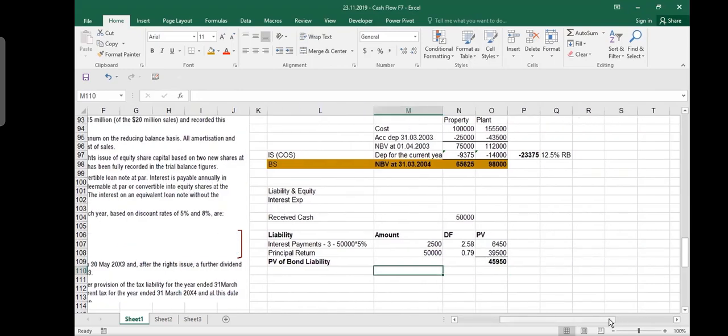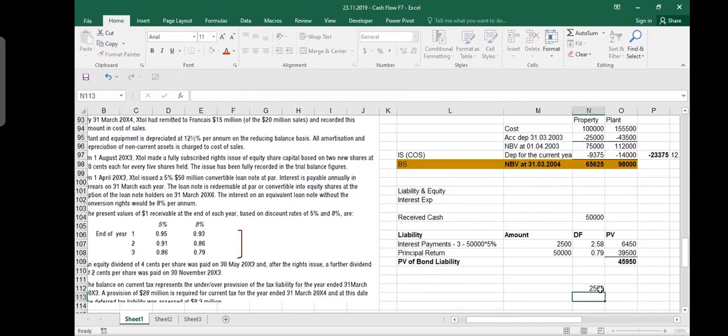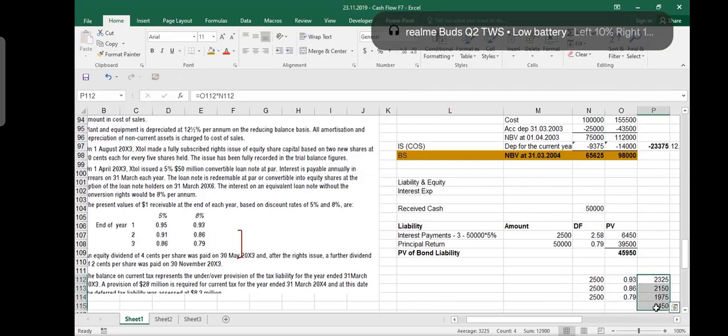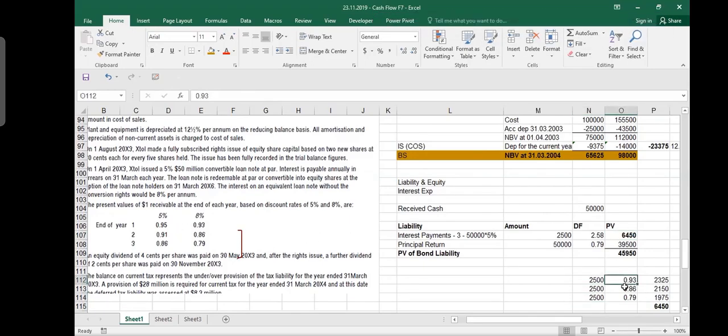You can do it, and if you want, you can even do it without the annuity factor. You can do it like this: 2,500, 2,500, 2,500. Here the discount factor was 0.93, here it was 0.86, here it was 0.79. You can discount them one by one. I took the 3-year factor, and when you make a total, the number will be the same. Either you do them separately, year 1 factor, year 2 factor, year 3 factor, and you get 6,450. Or because this is a fixed amount for a fixed period of time, which you call an annuity, instead of multiplying 3 times, you just total these 3 discount factors, call it an annuity factor, and simply multiply one time, and you get the same number.